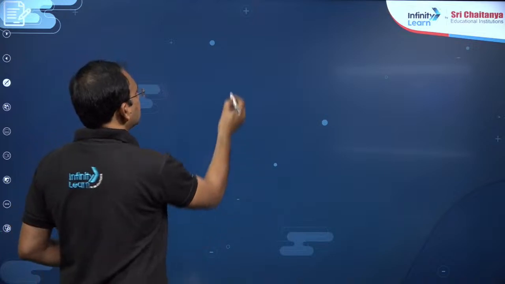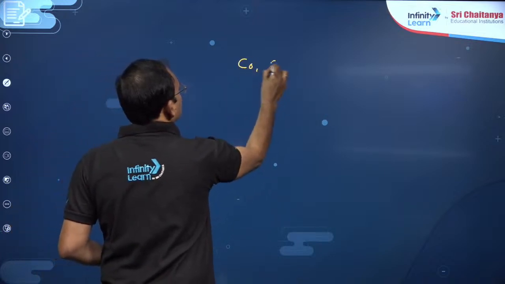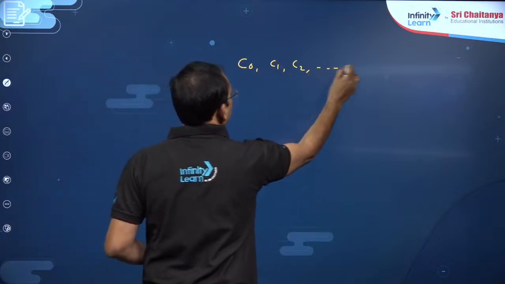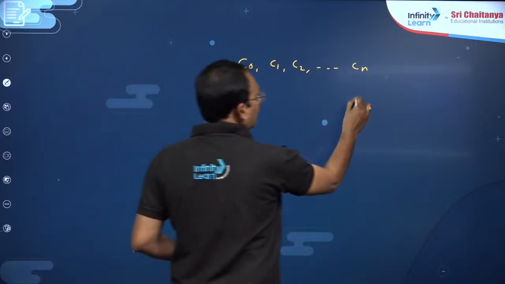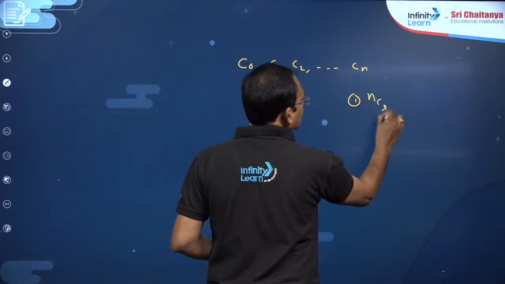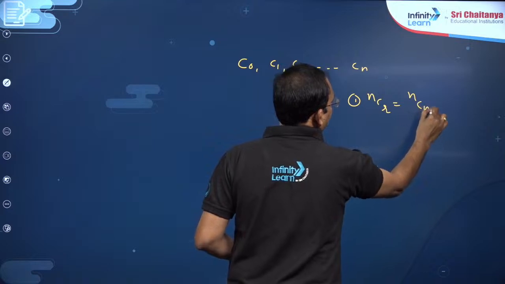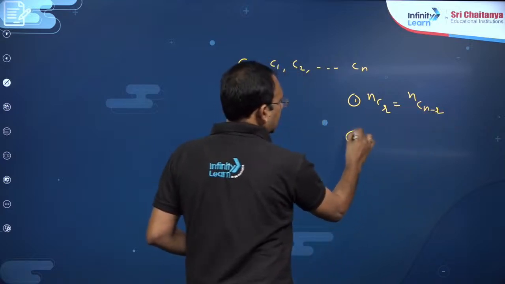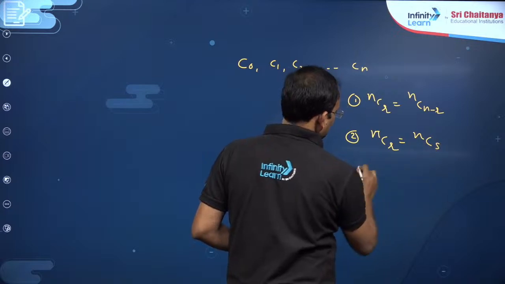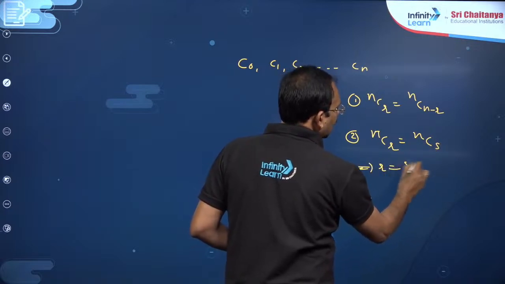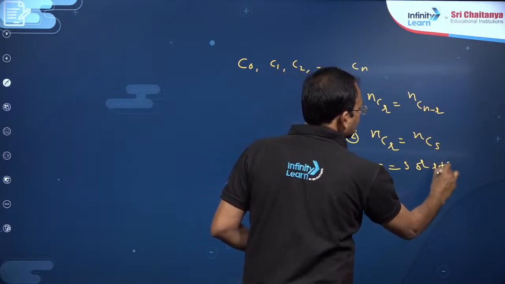Simple properties in the sense binomial coefficients are C0, C1, C2 and so on Cn. So you must recall nCr is equal to nC(n minus r). Second, if nCr is equal to nCs, you must get either r is equal to s or r plus s is equal to